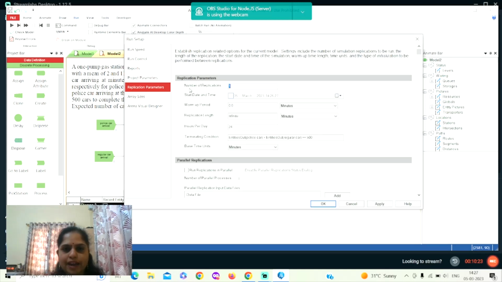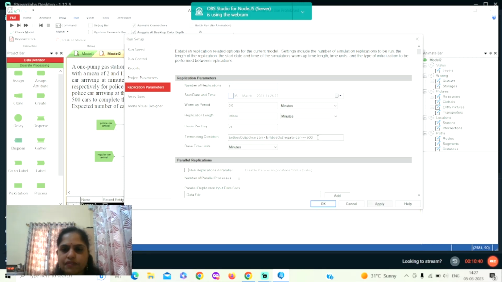So replication parameters, the replication length, how much time you want to run the simulation, you can give here. Right now, because they have given us, we have to run for 500 cars. I'm making this as infinite. Number of replication is also 1. There is no warm-up period.